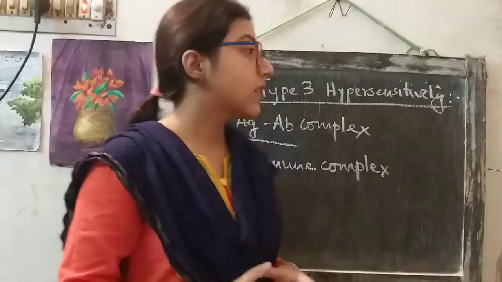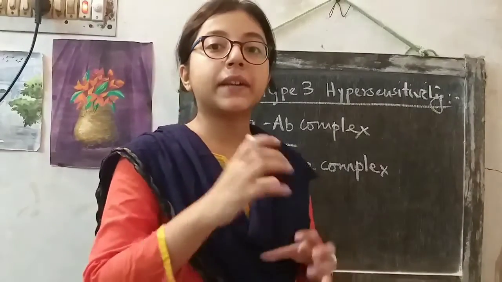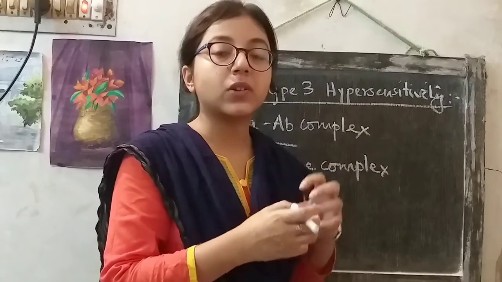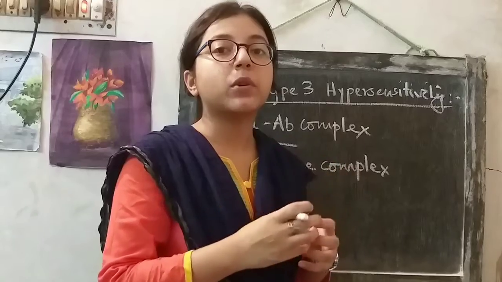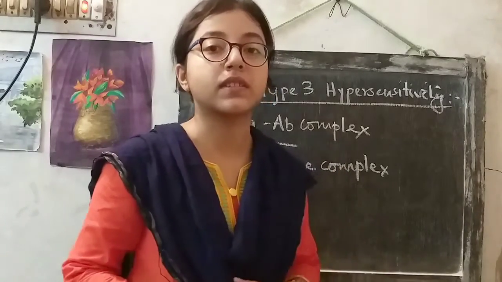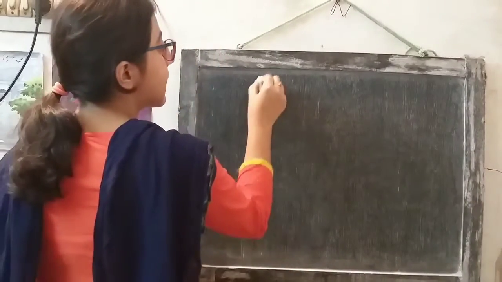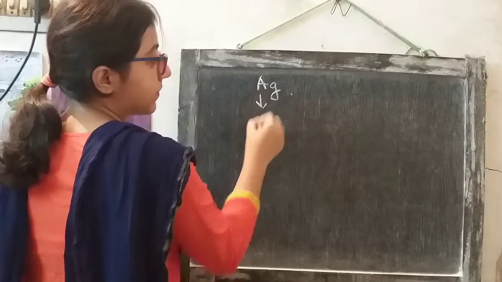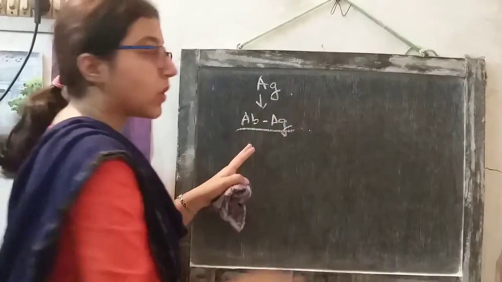So what happens? When antigen enters the body of the hypersensitive person, the antibody binds to the antigen in order to clear it, but somehow the antibody is not capable of degrading the antigen and clearing it from the system. Antigen enters the body, antibody recognizes the antigen and forms the immune complex.